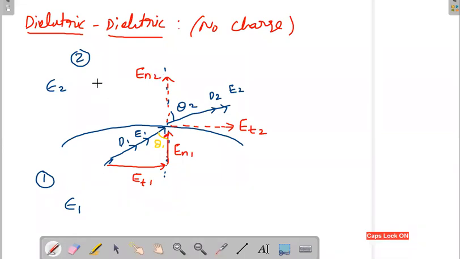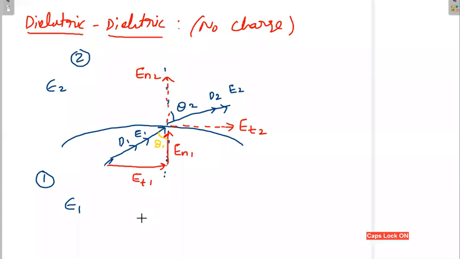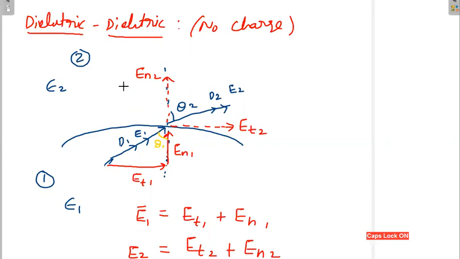Okay, at any point of time, it is evident that E1 is always Et1, En1, and E2 is Et2, En2, because a vector can be resolved into tangential and normal components. Next, I'm going to apply the boundary condition. Okay, so we'll go to another slide.